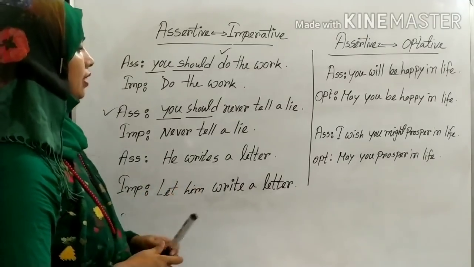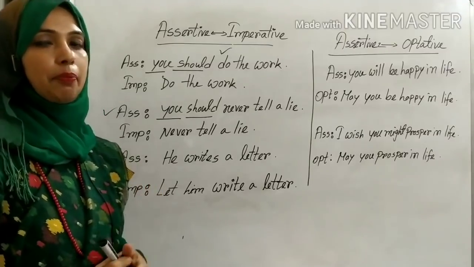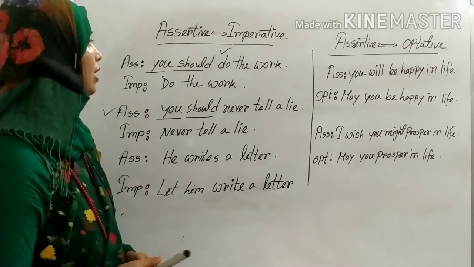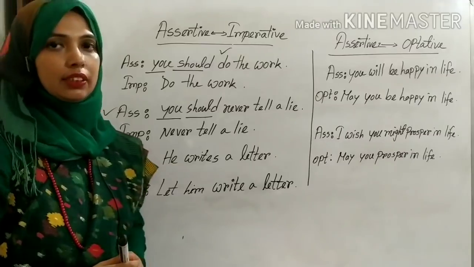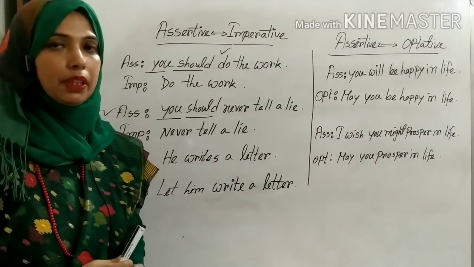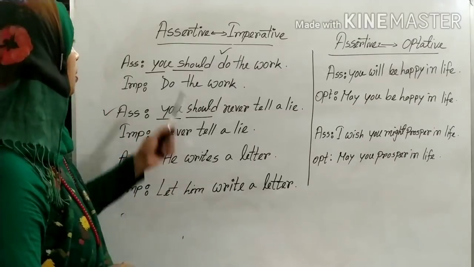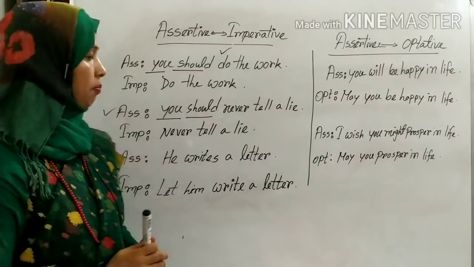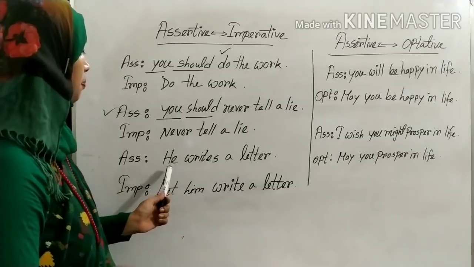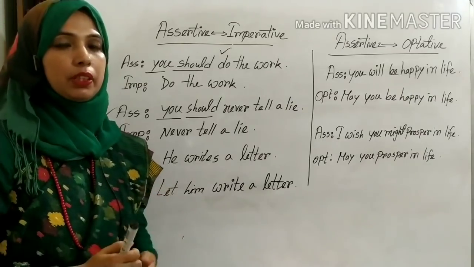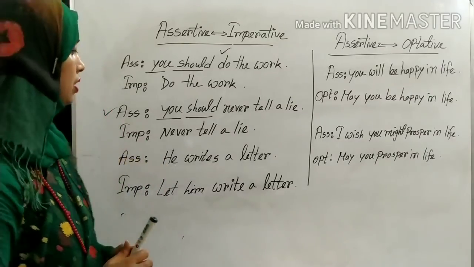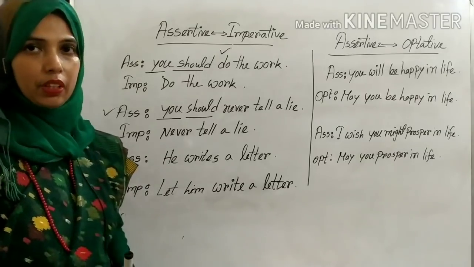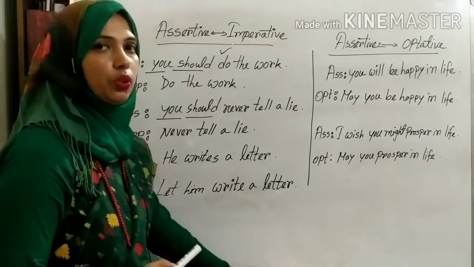He writes a letter. Dear students, you just keep in mind, when you will find second person in a sentence, for making it imperative sentence, you will omit only subject and auxiliary verb. Okay, but if you find third person or first person in a sentence, you will start with let. Okay, that is the rule.